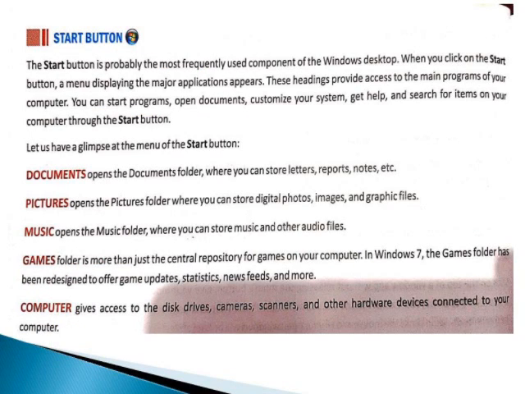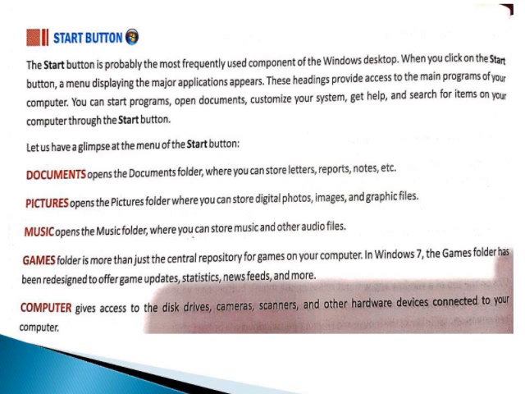Start button. The Start button is probably the most frequently used component of the Windows desktop. When you click on the Start button, a menu displaying the major applications appears. These headings provide access to the main programs of your computer. You can start programs, open documents, customize your system, get help and search for items on your computer through the Start button. Let us have a glimpse at the menu of the Start button.